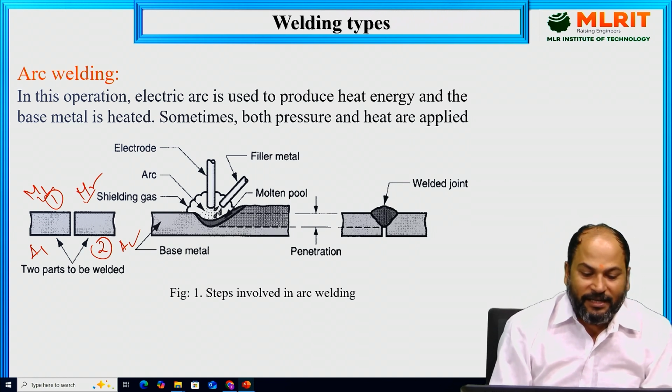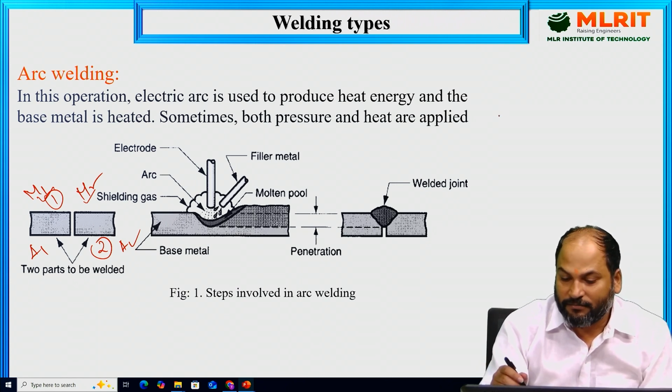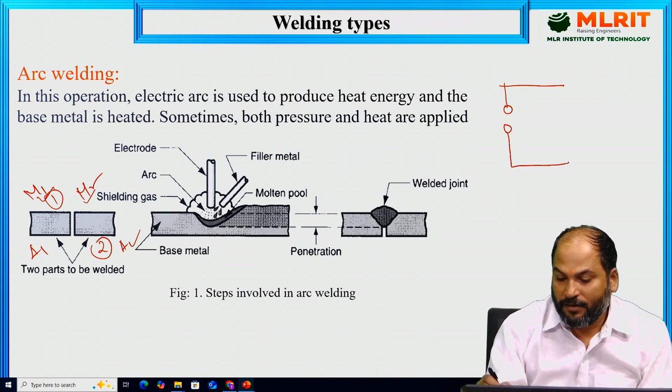In this operation, an electric arc is generated. Let's see through the diagram. Suppose this is the power source, and this power source is connected to an electrode holder. Here the electrode is held, and suppose this is the workpiece.